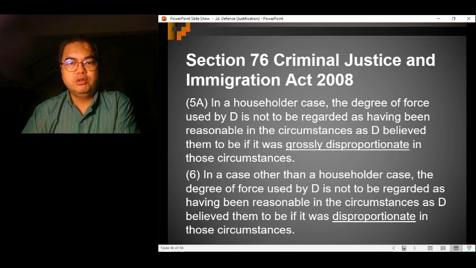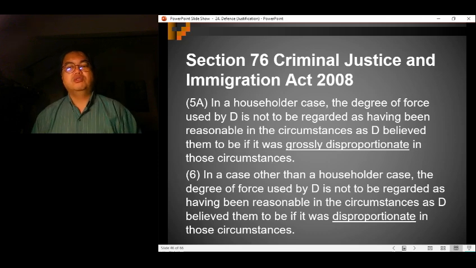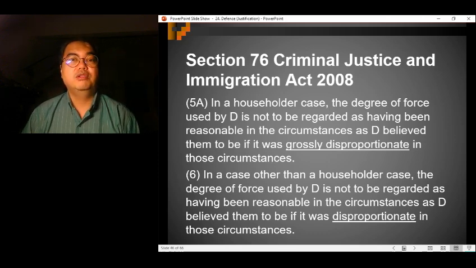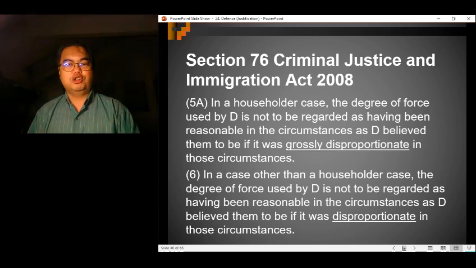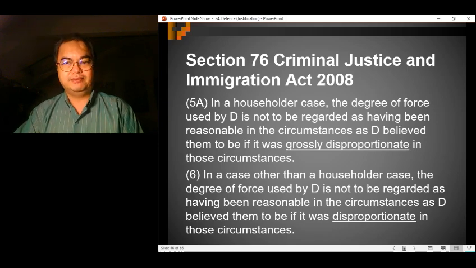If it's a householder case, then it must be grossly disproportionate. However, if it was in any other case, he will not be allowed to rely on self-defense if the force used was disproportionate. So there's a special situation when it comes to the householder case.